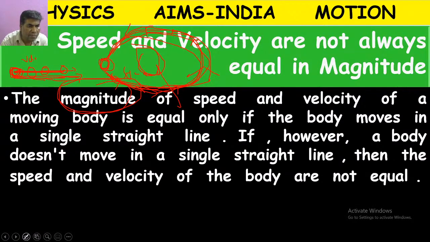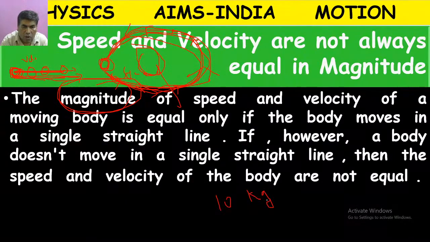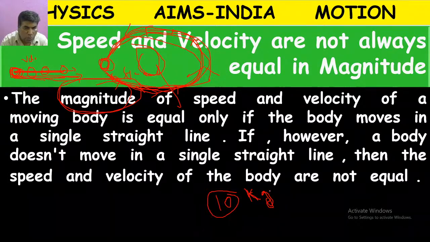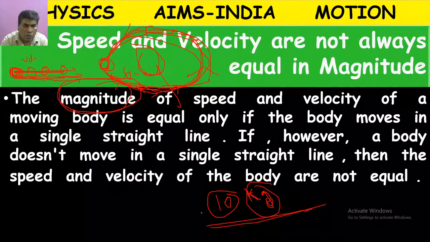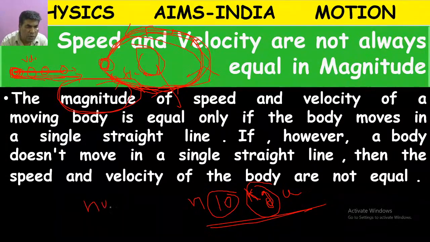What is this? Magnitude means, for example, 10 kg. 10 kg is called a magnitude. 10 kg means 10 kilogram. Here 10 is the numerical value, kg is the unit. The combination of numerical value and unit. Numerical value is n and unit is u.